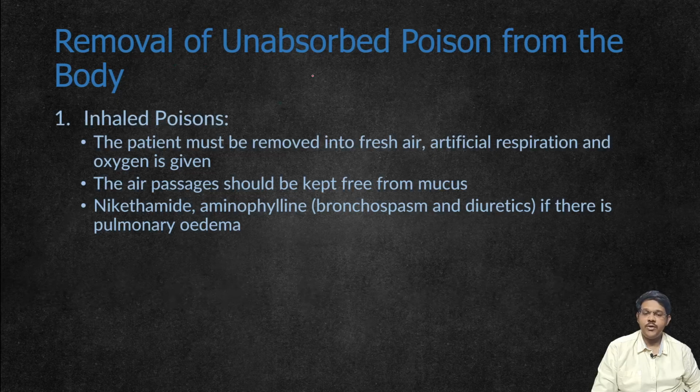Next step is removal of unabsorbed poison from the body. After airway, breathing, circulation and CNS depression are maintained, next we should remove any unabsorbed poison which is present. If the poison is an inhaled poison, like certain gases such as carbon monoxide, the patient should be removed from that contaminated atmosphere into fresh air. Then artificial respiration and oxygen should be given. Then air passages should be kept free from mucus. Then nicotinamide or aminophylline is given as a bronchodilator, and diuretics to remove pulmonary edema if present.